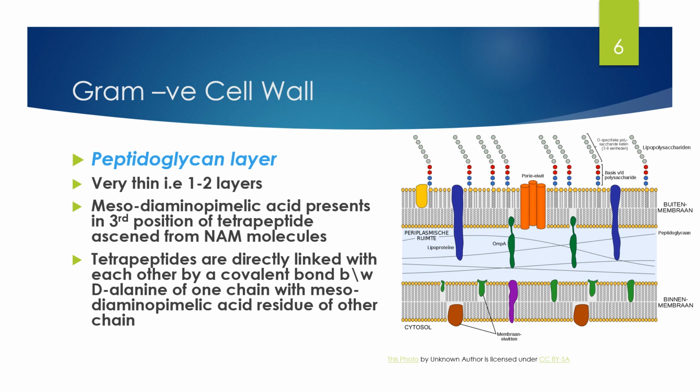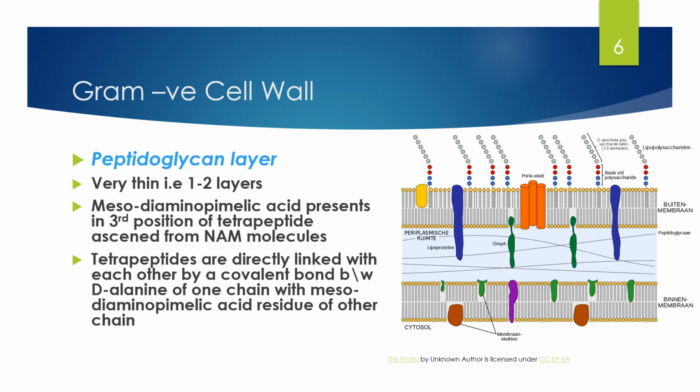And the tetrapeptides are directly linked with each other by a covalent bond, and that is present between the D-alanine of one chain and the meso-diaminopimelic acid residue of the other chain.